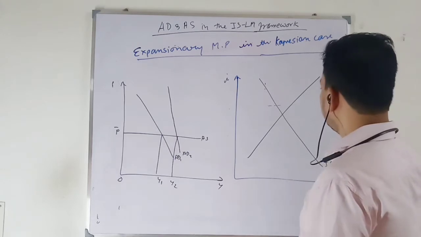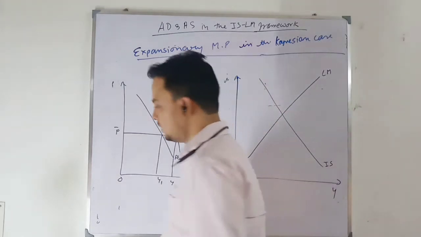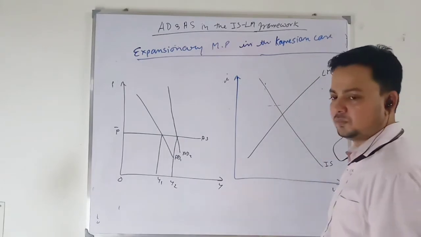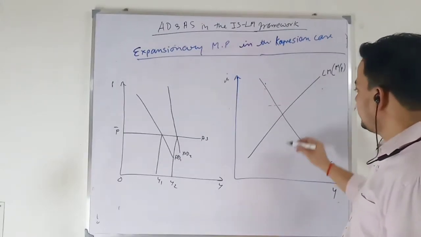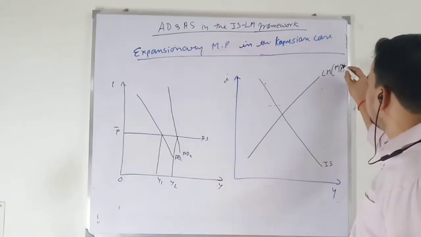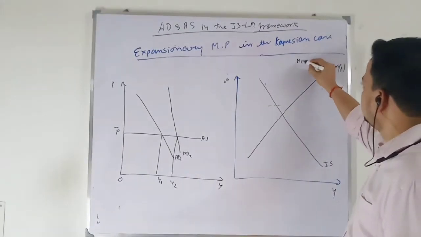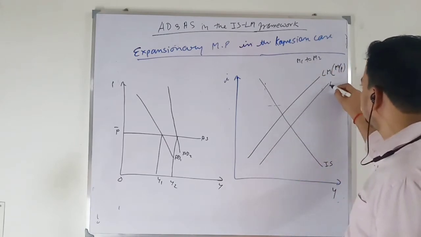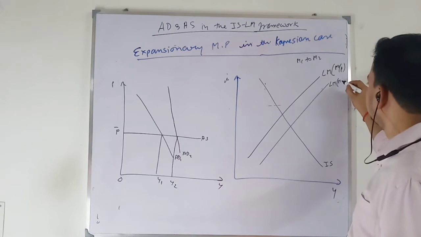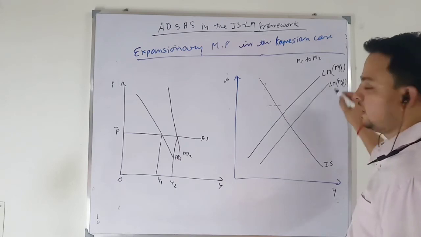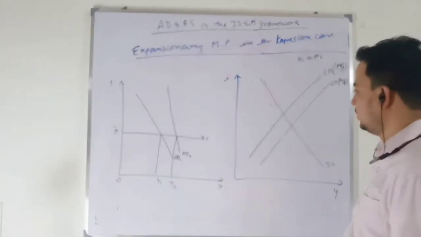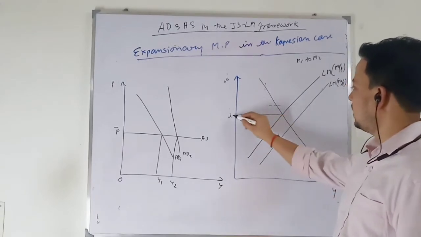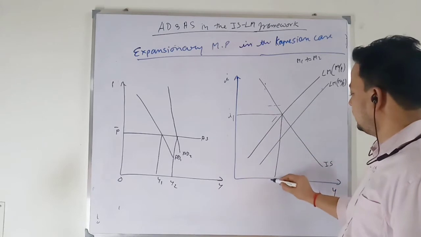Each LM curve is based on a given money supply. So when there is a monetary expansion, my money supply increases from M1 to M2, so the LM curve will shift rightward, and here I have a higher real money supply. This is my initial rate of interest I1, output will be Y1.